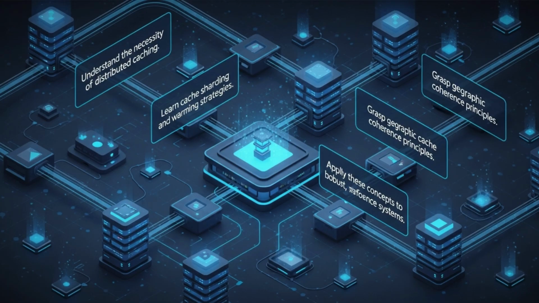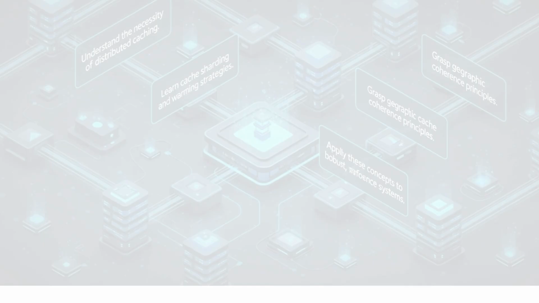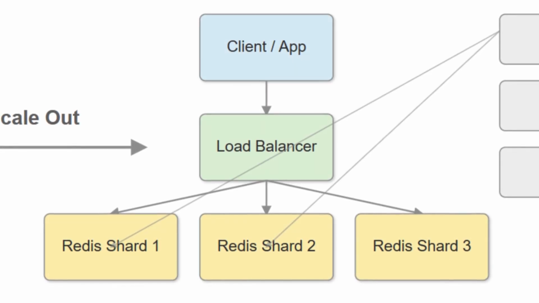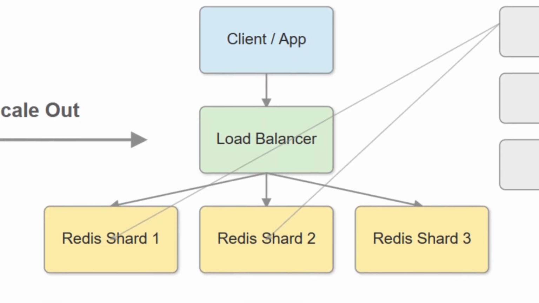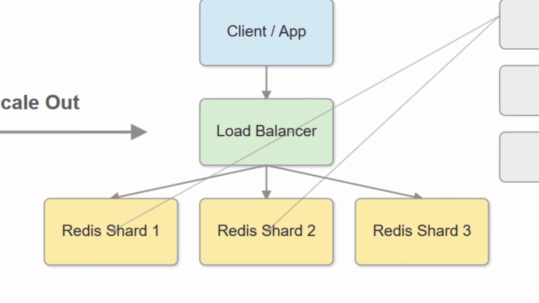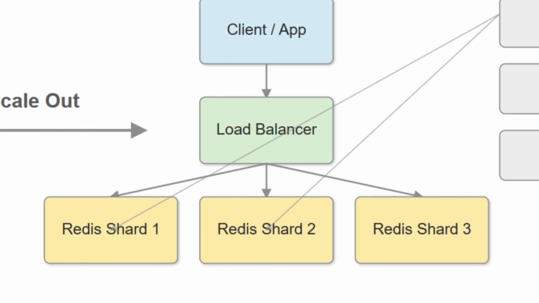Let's get started. Imagine a major social network like Instagram when it first hit 100 million users. Every single timeline, profile, or trending topic request was hitting one central cache server. This quickly became the system's Achilles heel, creating a massive bottleneck. The solution, as they discovered, was to move beyond a single cache and embrace cache sharding.